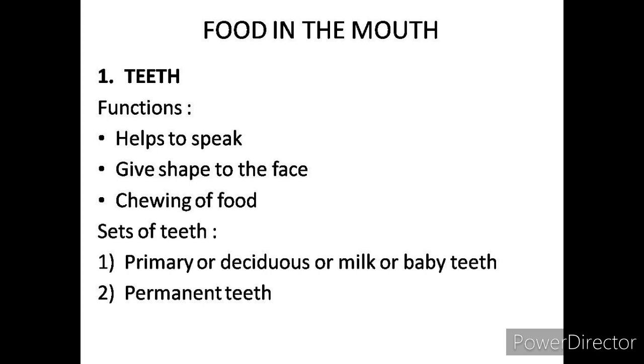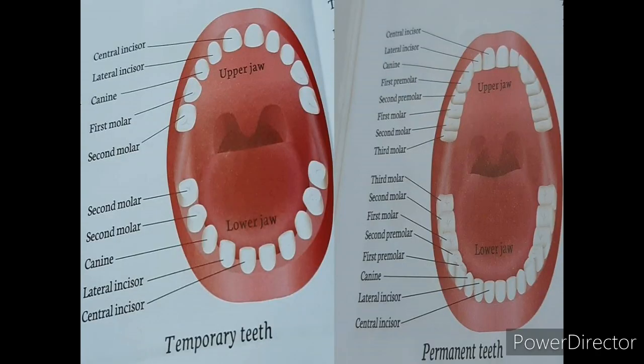They start appearing at the age of 6 to 8 months of a child. This is also known as the temporary teeth. The entire set is completed by the age of 2 years. Between 6 to 12 years of age, the teeth start falling off and make way for permanent teeth. The permanent teeth replace the temporary teeth. Man has 32 teeth in adults.